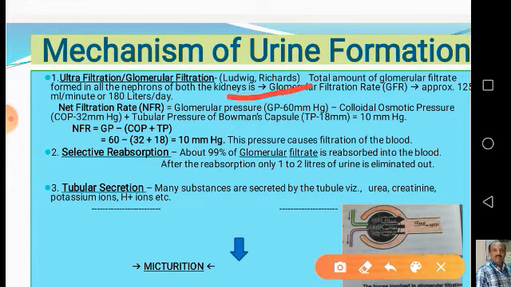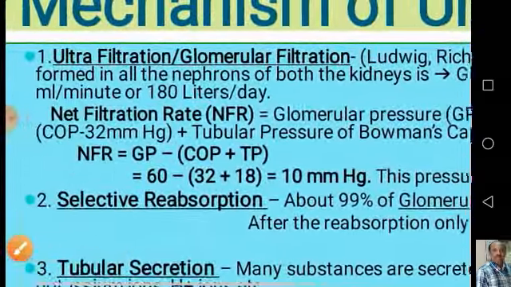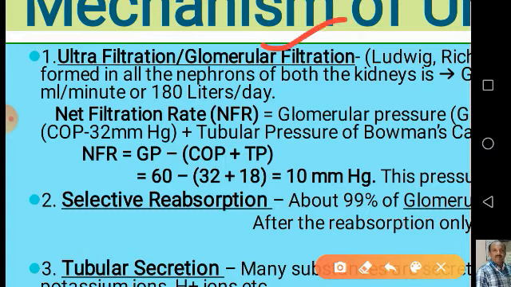In this mechanism of urine formation, there are mainly three processes. First one is ultrafiltration, which is also called glomerular filtration. Second one, the selective reabsorption, which is also called tubular reabsorption. And number three, tubular secretion. So these are the three processes mainly involved in the mechanism of urine formation. Let us discuss this one by one.